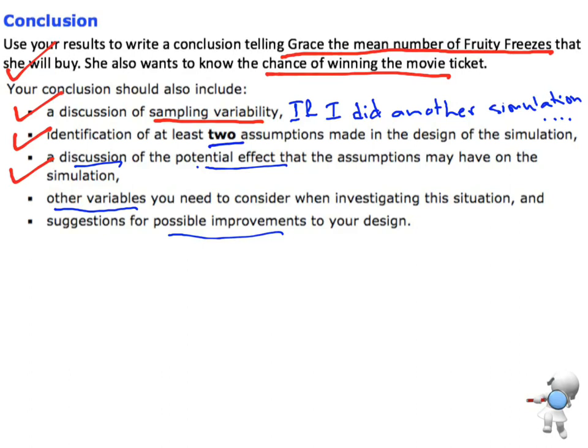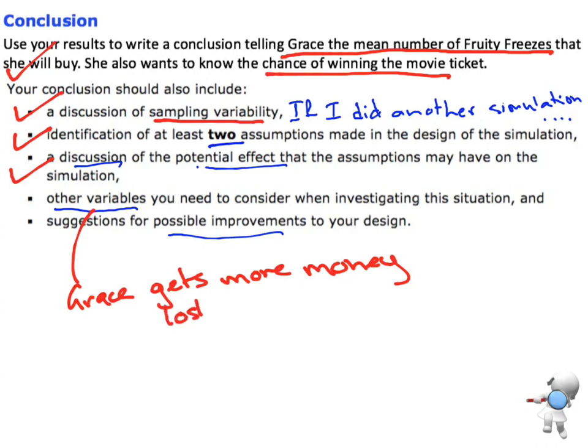Then I want to think about what other variables I need to consider. Again, this is going back to real life and thinking, well, maybe Grace gets more money. Maybe her grandparents came over and gave her some money to buy an ice block, so she was actually able to buy 11 ice blocks rather than 10. Maybe she lost some of her money, so maybe she can't buy all 10 ice blocks.